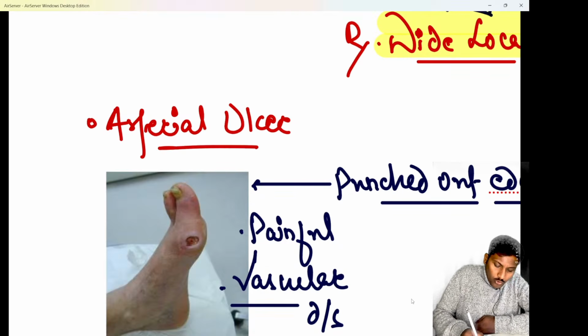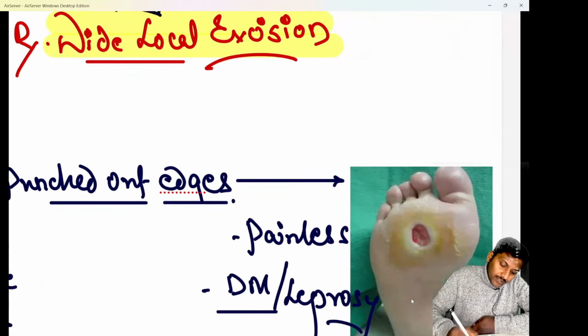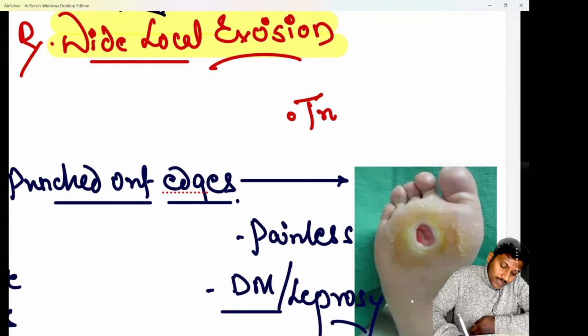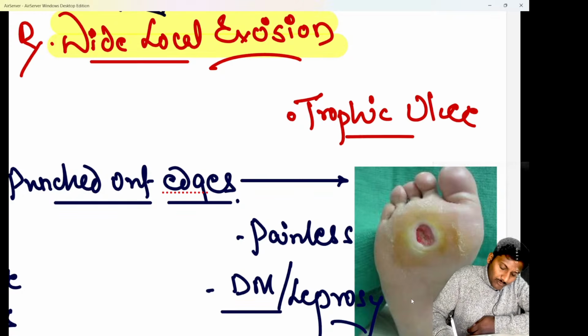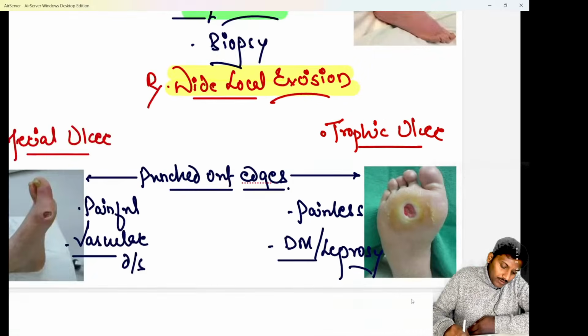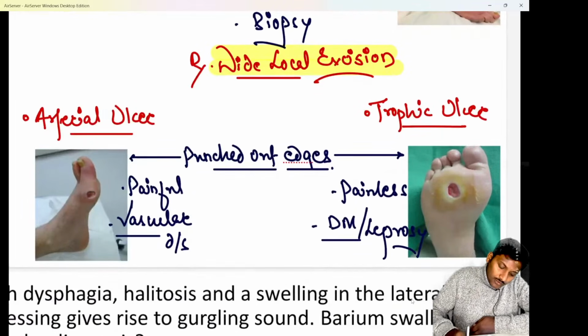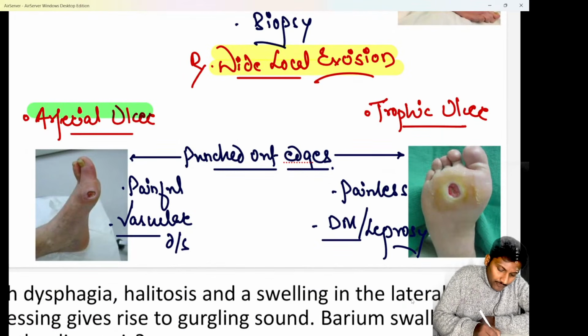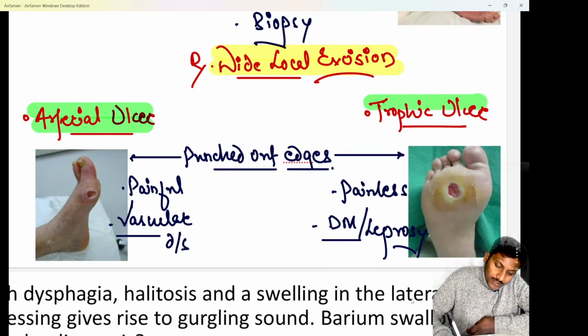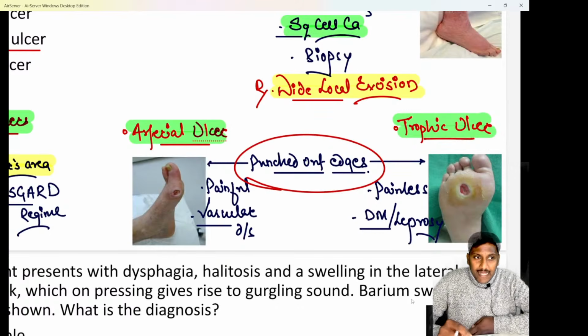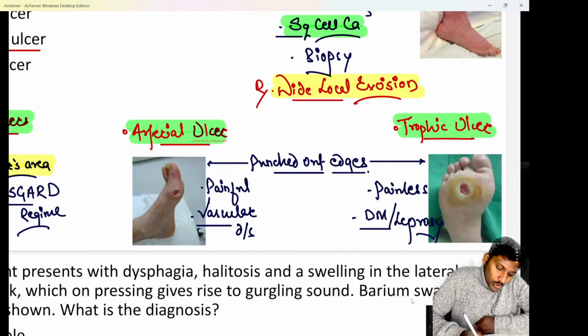So I hope all of you are quite aware that arterial ulcer and trophic ulcer are somewhat similar to each other, so there can be confusion between both of them. So remember one thing: first of all, both of them are characterized by punched out edges. But do remember, arterial ulcers are commonly painful.